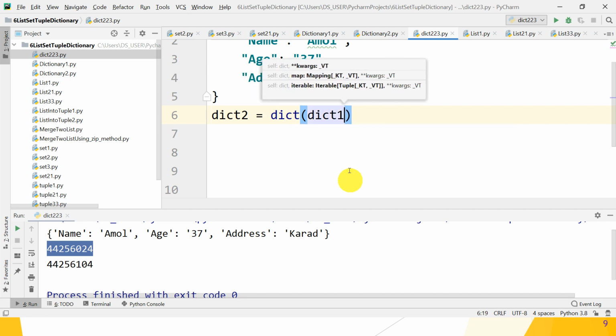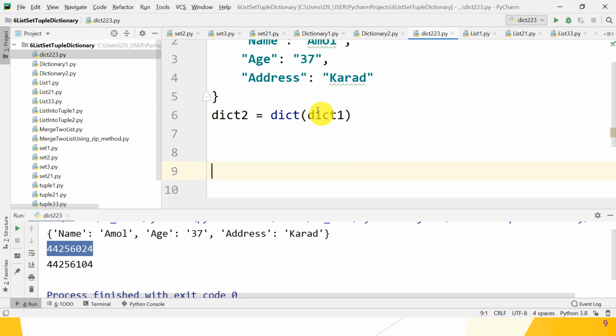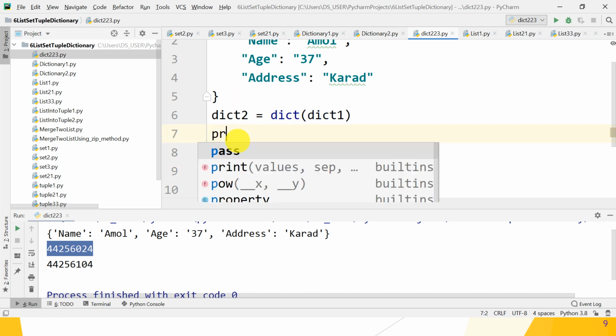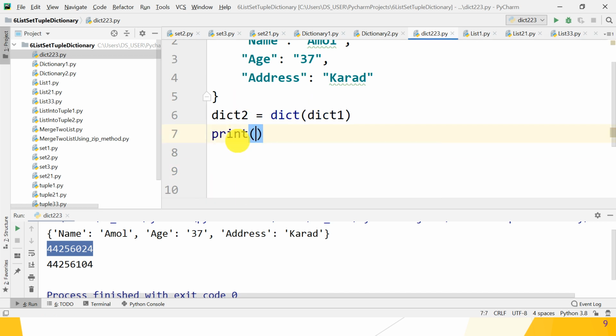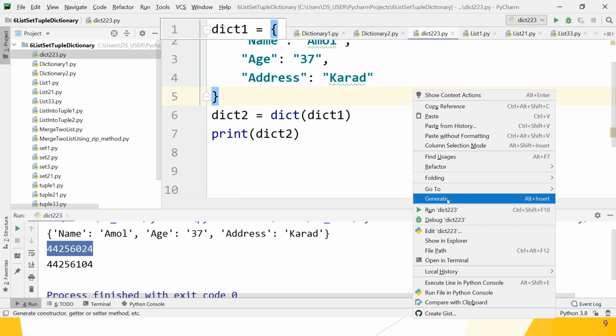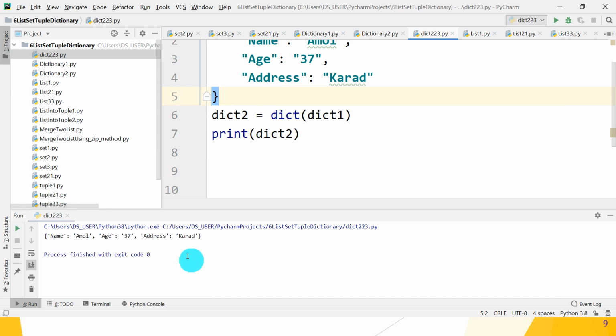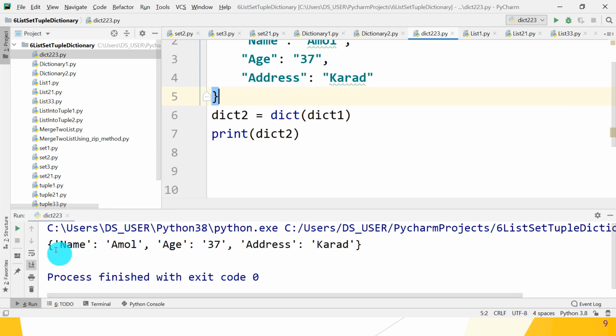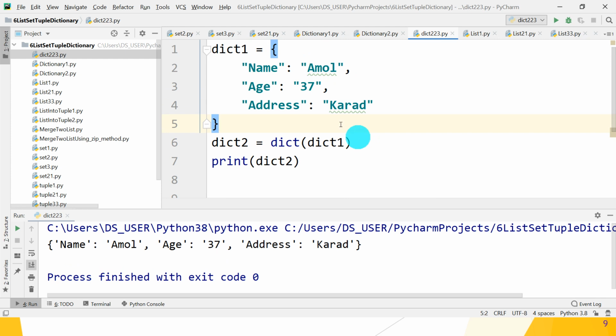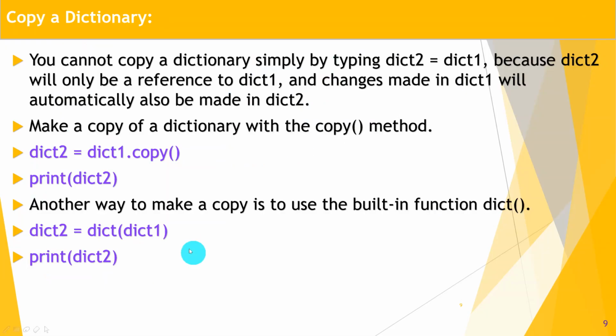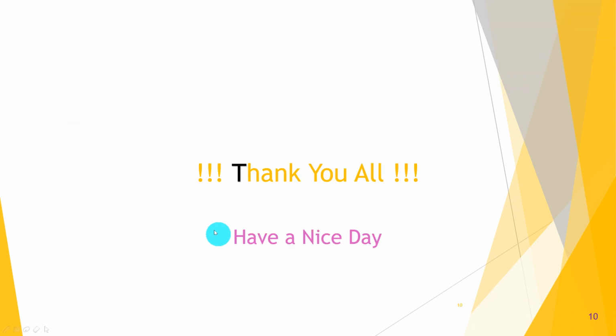So it creates dict1's copy into dict2, and print using the print method, print dict2. Okay, great guys. Just check whether it works properly or not. So dict2, what does it give you? Name, age and address, same as dictionary 1. Great. So using that, you can copy one dictionary into another in another way too. Great. So hope you understand this concept.